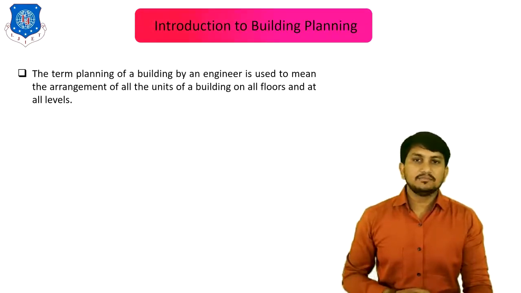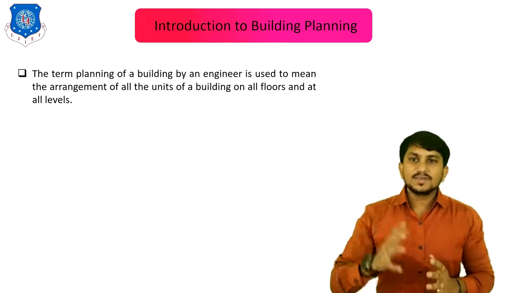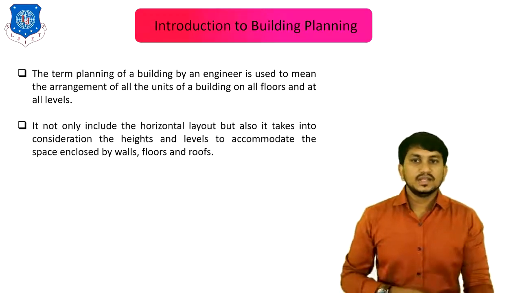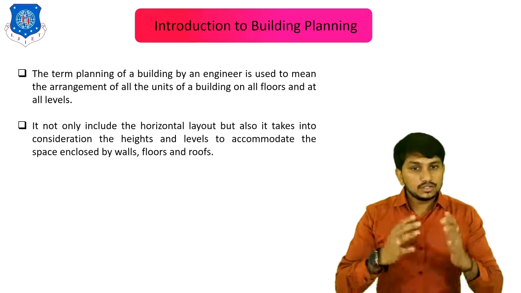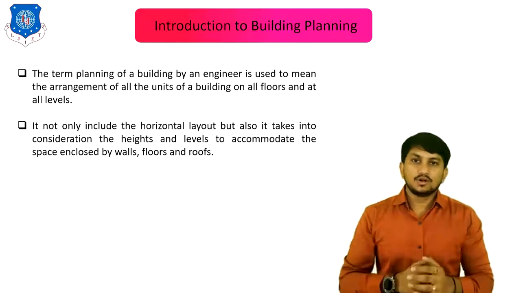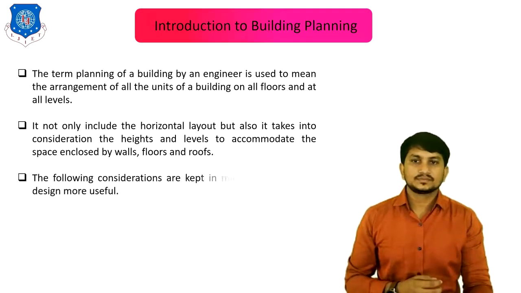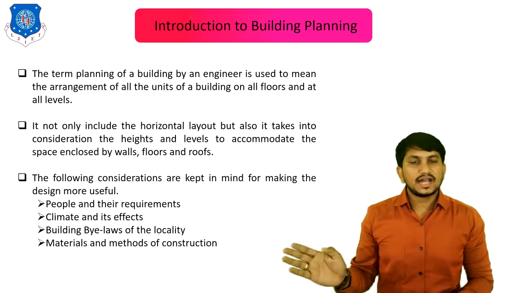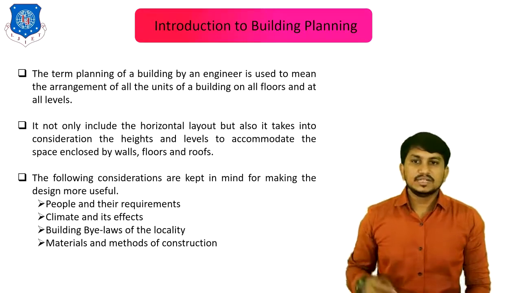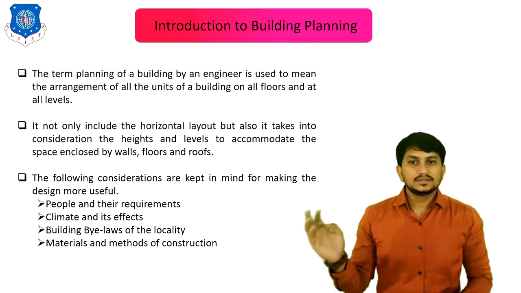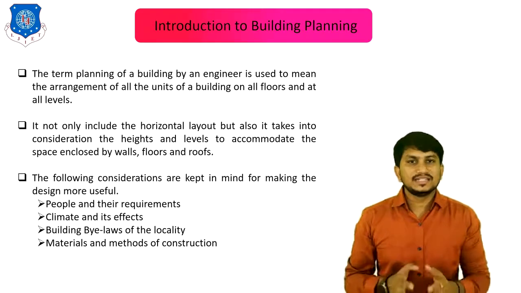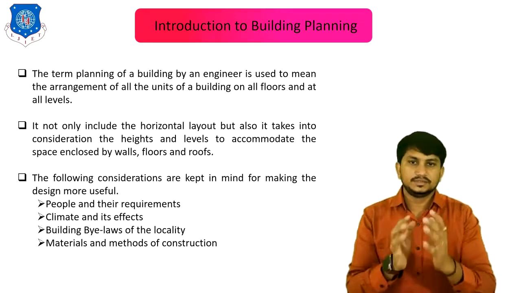The term planning of a building by an engineer is used to mean the arrangement of all the units of the buildings on all floors and at all levels. It not only includes the horizontal layout but also takes into consideration the heights and levels to accommodate the space enclosed by walls, floors and roofs. The following considerations are kept in mind while building planning. First, people and their requirements. Second, climate and its effects. Third, building bylaws and laws of the locality. So what is building planning? It's one type of arrangement of a number of rooms in the building.